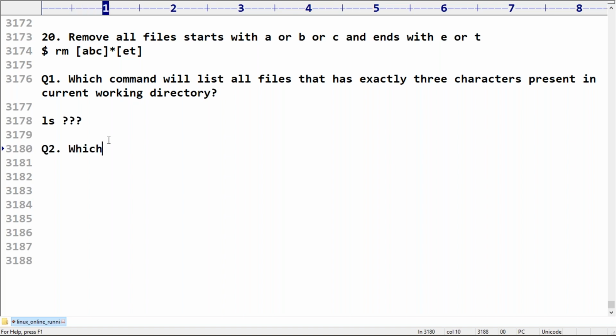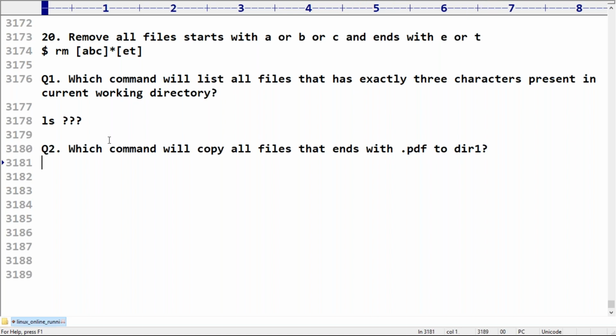Next, which command will copy all files that end with .pdf to dir1? Can you please confirm? Which command will copy all files that end with .pdf to dir1? cp star .pdf to dir1. Okay, definitely it is going to work.